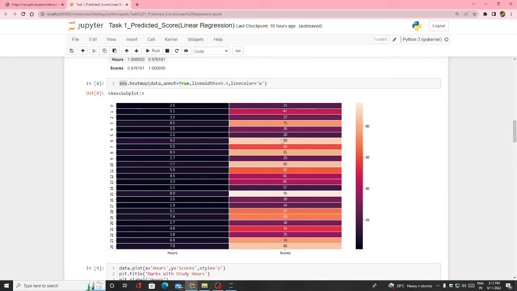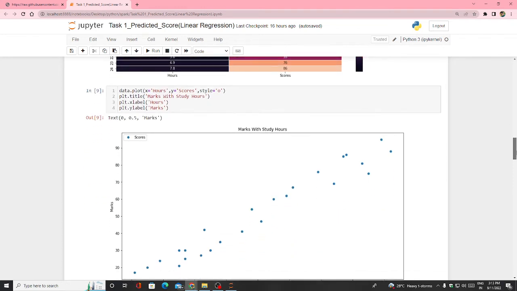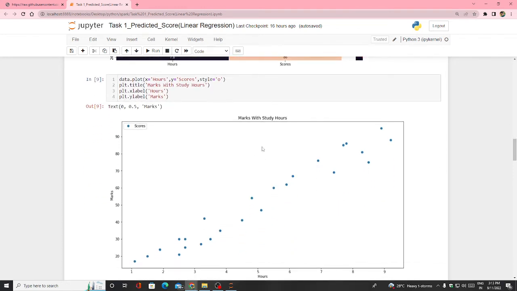Then the lightest color is 88, 85. But when I go to the darkest color, so 17, 20, 21, so that depends. By this I can easily say that yes, there is a relationship between hours and scores, and with the heat map I can check. Next we are going to plot the hours and scores like this scatter plot, marks with study hours, so marks and hours.